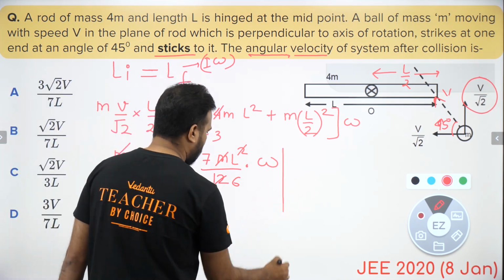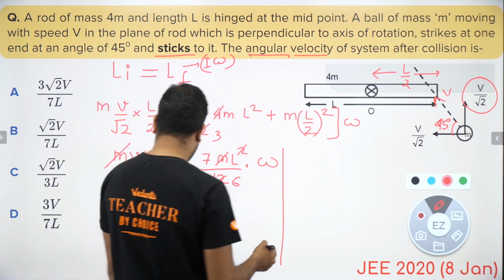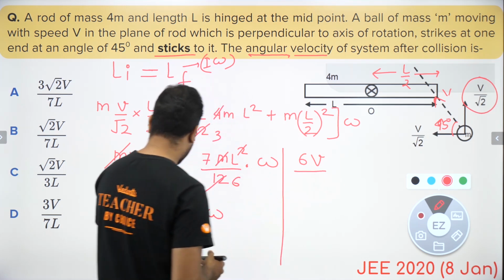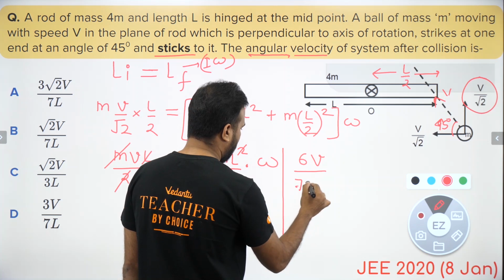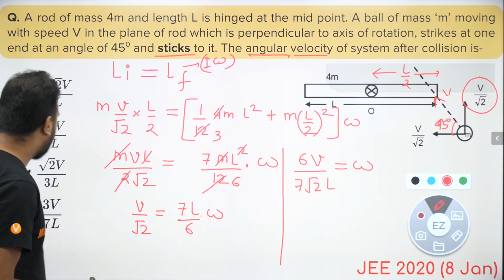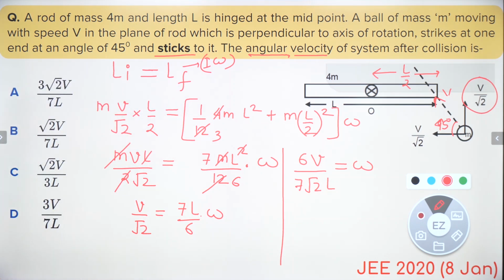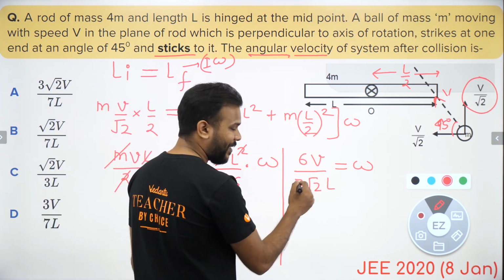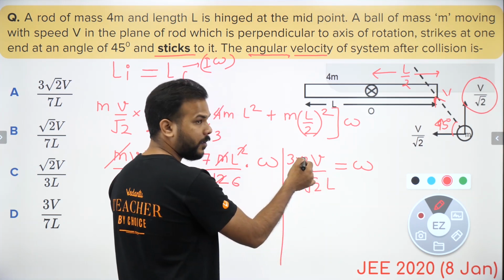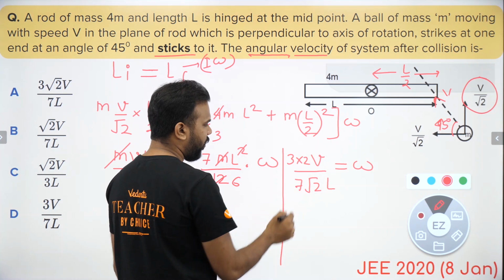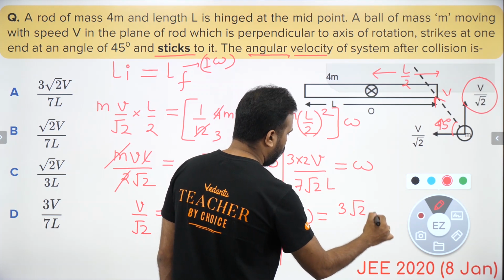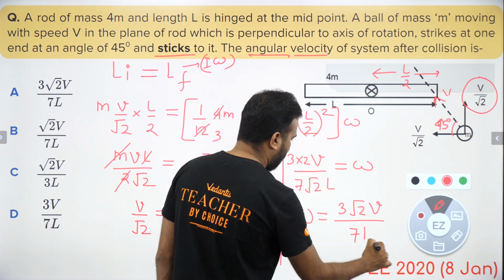Okay, let's rearrange and simplify. This rearranges to give me 6v. Yes, the options are in terms of v. So 6v by 7 root 2 l is equal to omega. But if we look at the options, none of the options appear to be matching. But you know that you can write this 6 as 3 into 2. This 2 is going to cancel with root 2, and what will be left in the numerator is root 2. That means omega will be 3 root 2 times v by 7l.